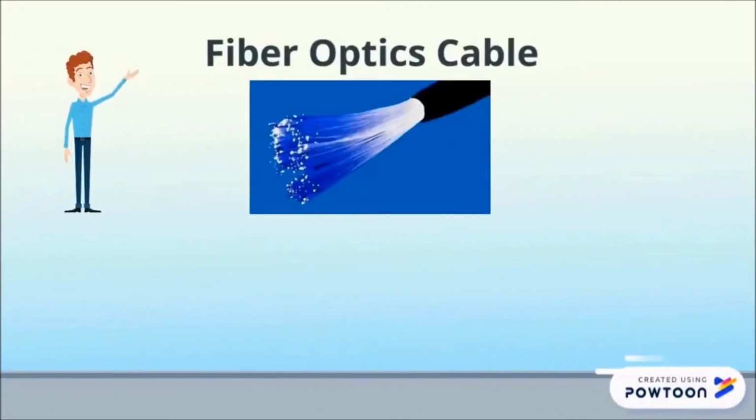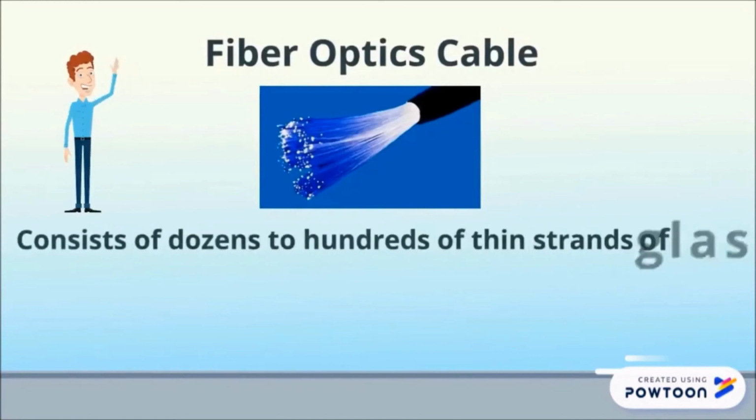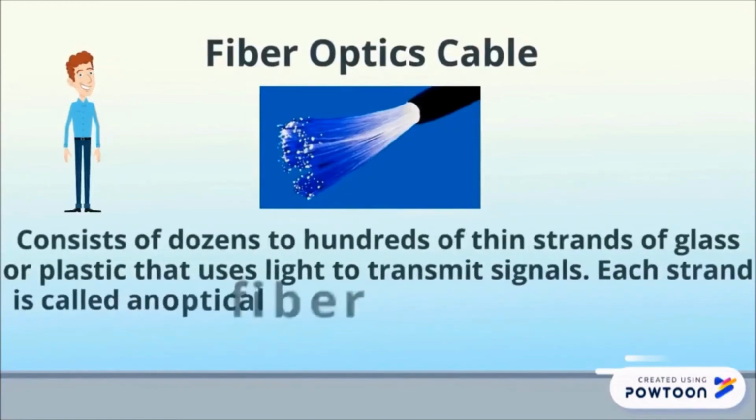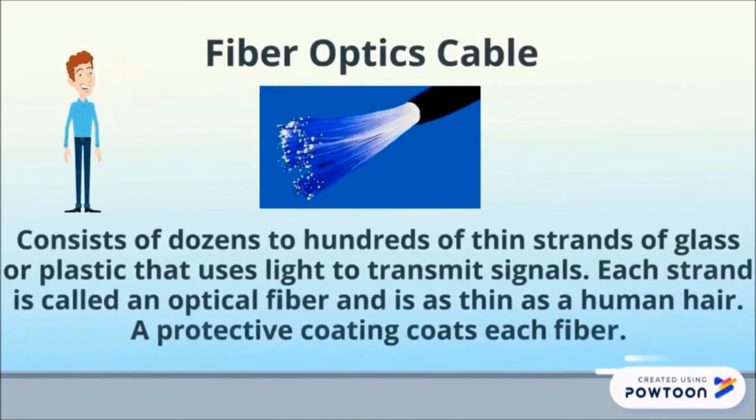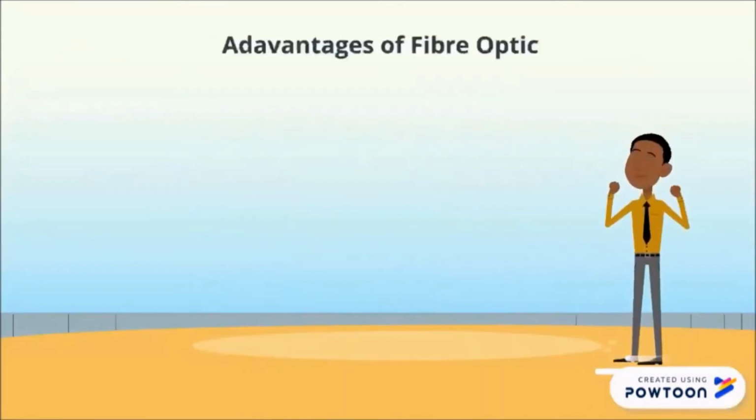Now comes the fiber optic cable. It consists of dozens to hundreds of thin strands of glass or plastic that use light to transmit signals. Each strand is called an optical fiber and is as thin as a human hair. A protective coating coats each fiber.